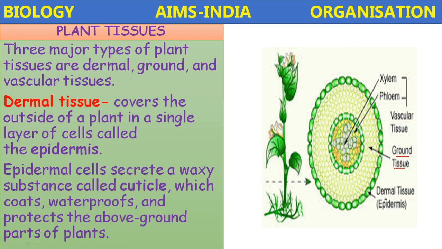So in the plants, the three major types of tissue, what are they? Dermal tissue, often called epidermis, ground tissue, and vascular tissue, which includes xylem and phloem. Okay. So basically the total plant is divided into two main systems. One is the shoot system, which is above the ground, and another one is the root system, which is below the ground. Okay.